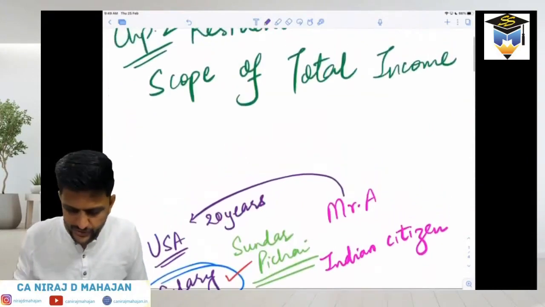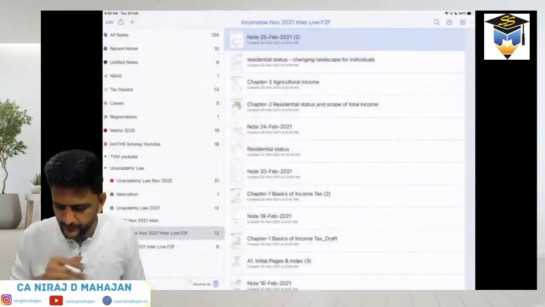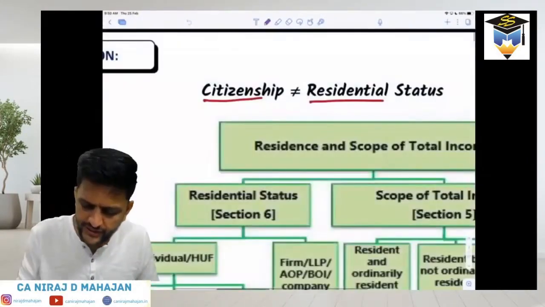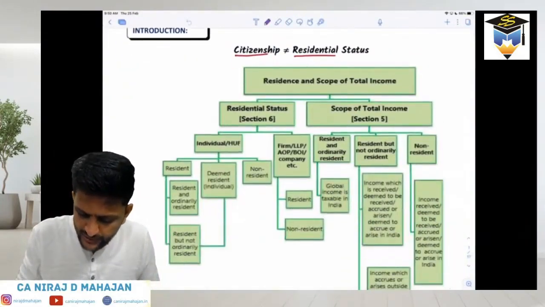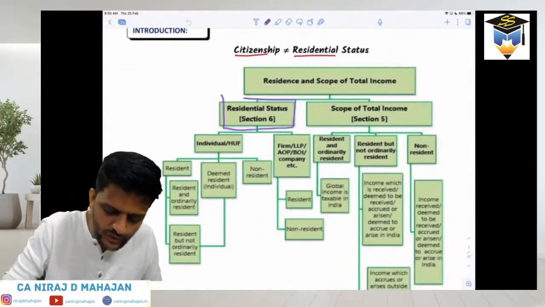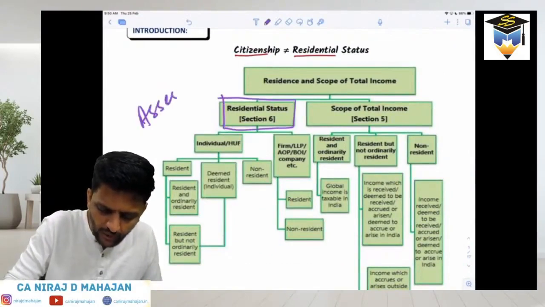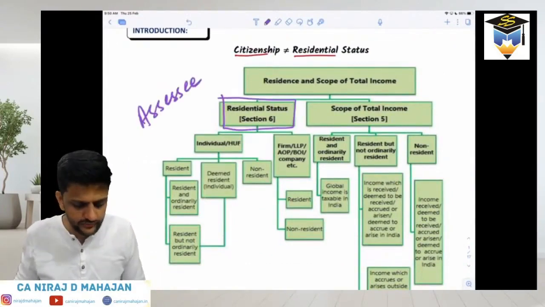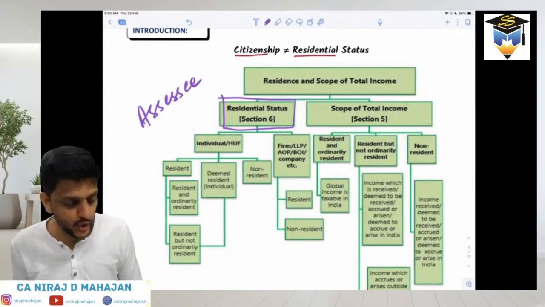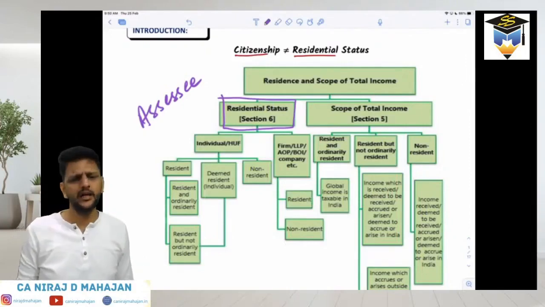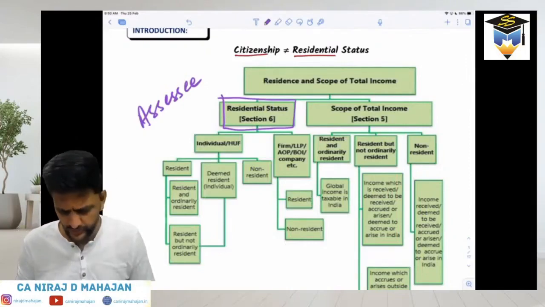Please check now. Okay, so we have a couple of sections. Section 6 will tell us the residency status of an assessee. Are you okay till here? The important types of assessee we are going to check are individual, HUF, firm and companies. That is all we are going to check.